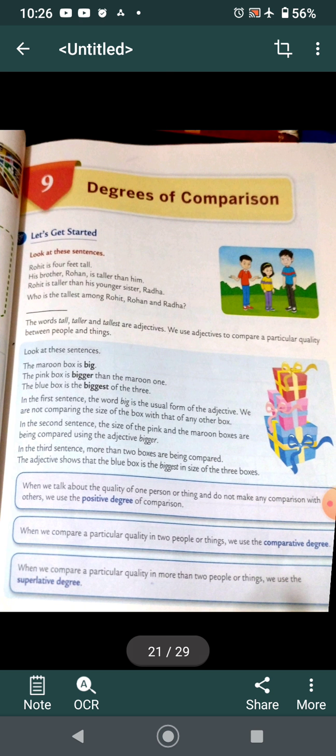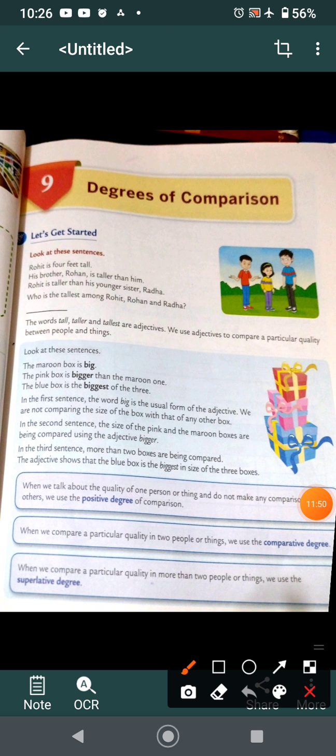Now we will start doing your book work. I will read quickly for you and then we will do the exercises. Before that, write the date and classwork here.